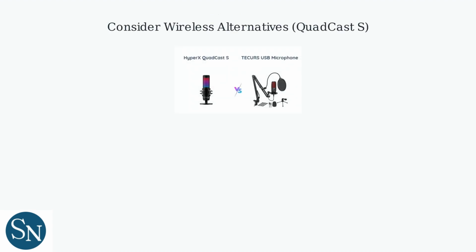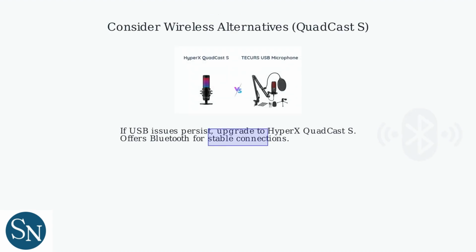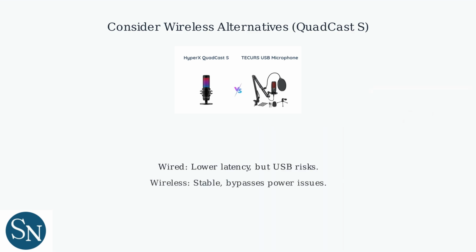If USB connectivity issues continue, consider upgrading to the HyperX QuadCast S. This model features Bluetooth connectivity, reducing dependence on USB cables and minimizing disconnection risks. Wireless solutions avoid many power and signal problems common with wired USB setups. While wired connections typically have lower latency, wireless stability may be preferable in setups prone to USB interference. The QuadCast S provides a reliable alternative for uninterrupted audio.